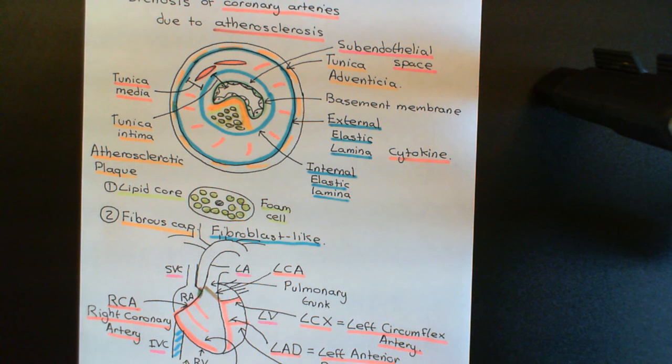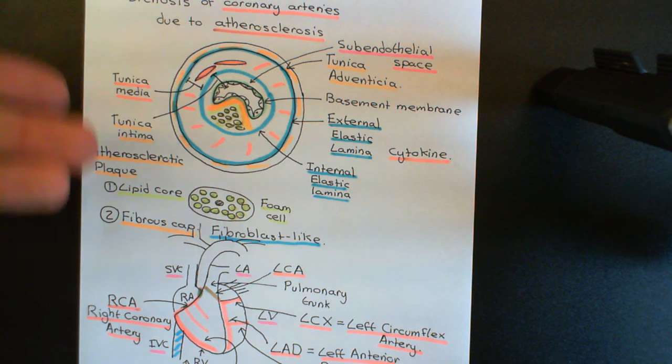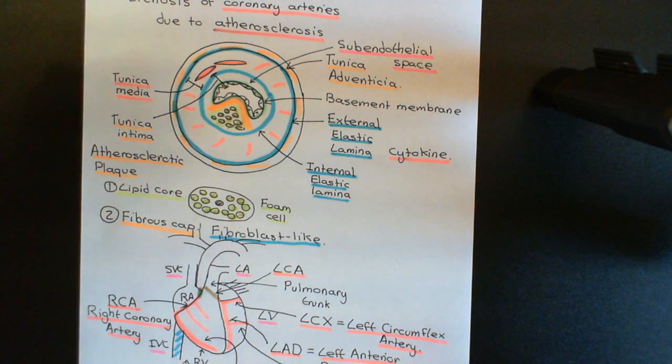Okay, and that's then going to lead to acute complications such as unstable angina in its least severe form. So if it hasn't completely occluded flow, if you're still getting quite a bit of flow through, enough flow to keep the cells alive, then you get unstable angina. If you've occluded enough flow that myocardiocytes are not going to be able to live with that delivery of oxygen, then you're going to get a heart attack where cells are actually going to start dying in your heart, a myocardial infarction. But as I say, we'll discuss this in much more detail in the next video. So we'll start with stable angina in the next video.